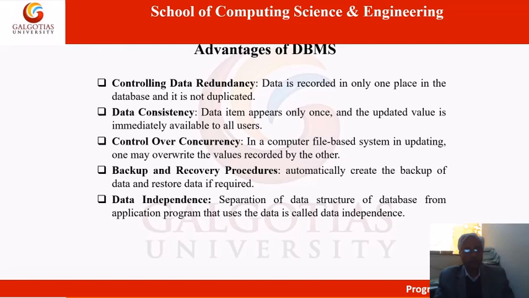Data independence: separation of data structure of database from the application program that uses the data is called data independence. I already told you that application programs are different and database is different. Both are isolated from each other, and the application program can access the database from different environments.